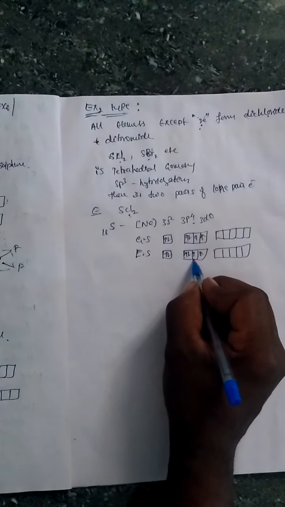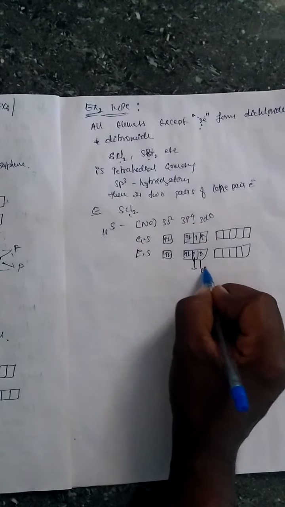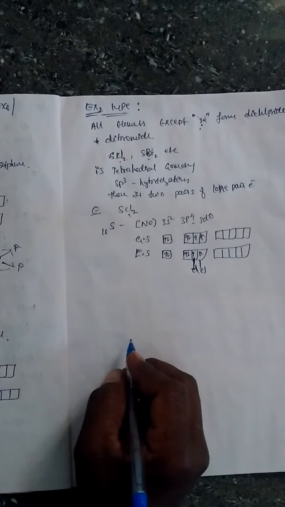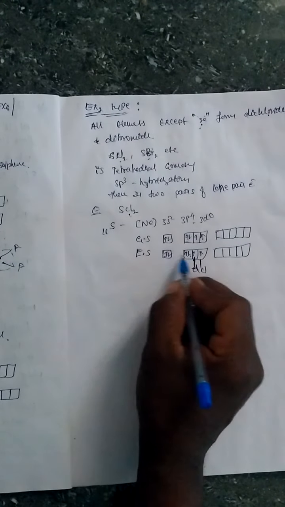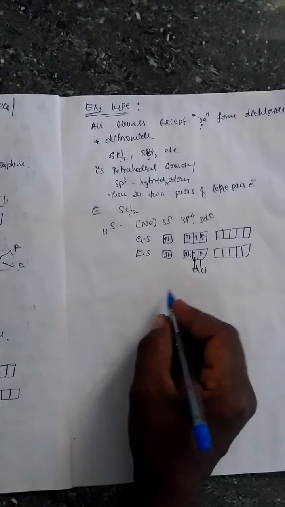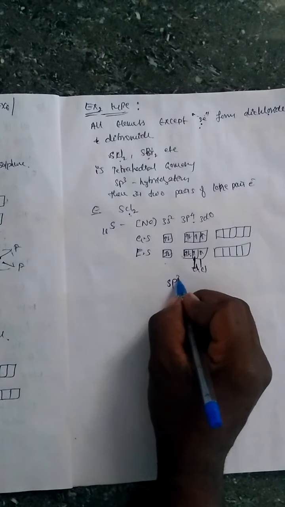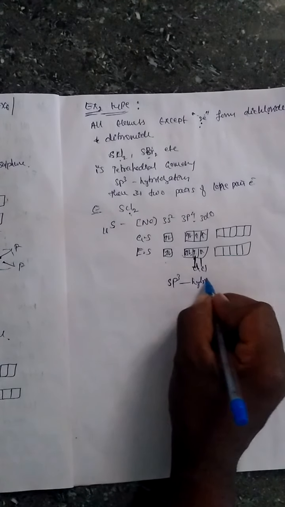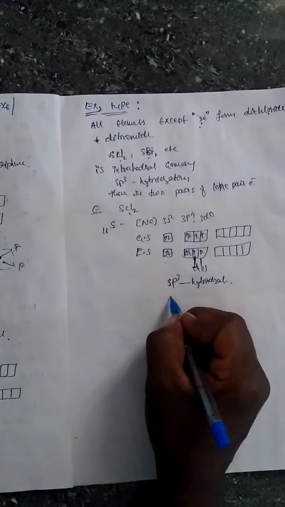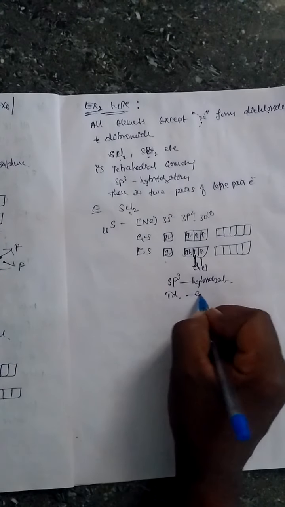Now these single electrons make bonds with 2 chlorine atoms, and there are 2 paired electrons, that is lone pair electrons. One s and three p orbitals get sp3 hybridization. And if it is sp3, the geometry is tetrahedral,